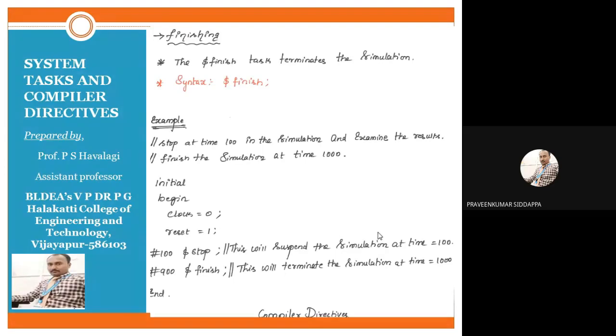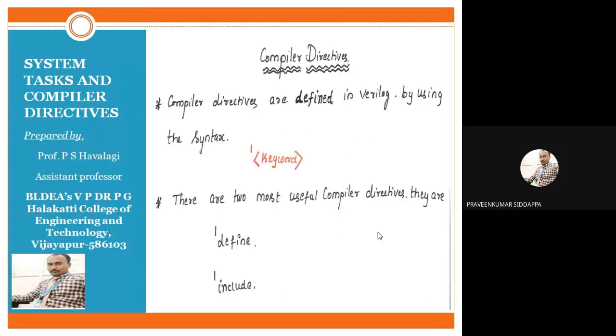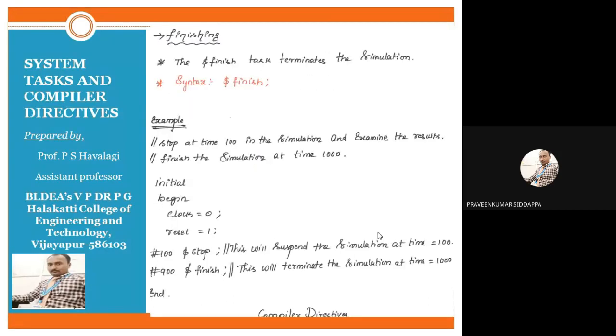After the 900 time units, your whole operation is terminated. So this will terminate the simulation at time 1000. We should write these two syntaxes for that purpose. So this one is about stop and finish operation. In the next class we will move to the compiler directives.